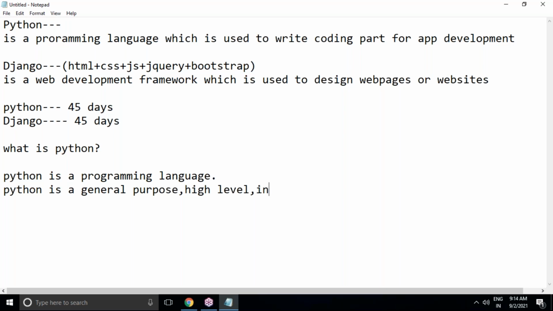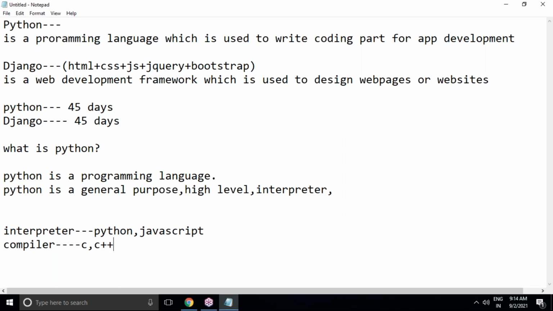Next, Python is an interpreter based programming language. Interpreter and compiler, some differences are there. I'll tell you what the differences are. But make sure that Python is an interpreter based programming language. What is this, interpreter based? There are interpreted and compiler based programming languages. Interpreted programming languages are like Python and JavaScript. Compiler based programming languages are like C++, Java, C Sharp .NET.